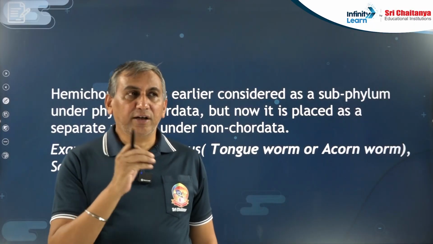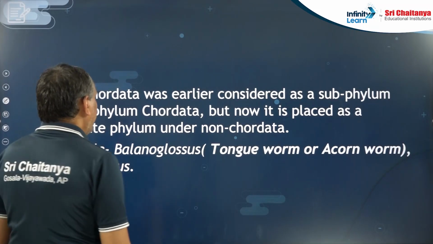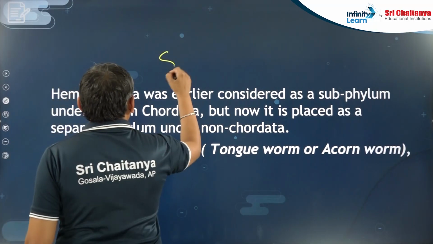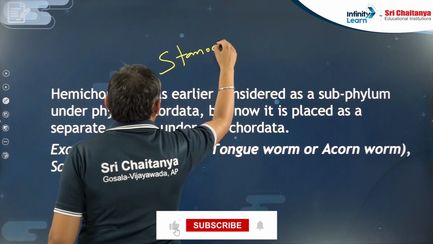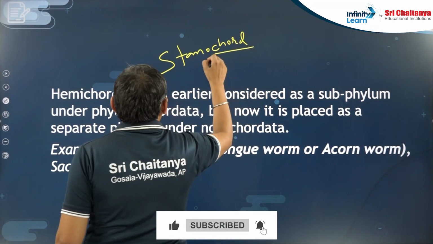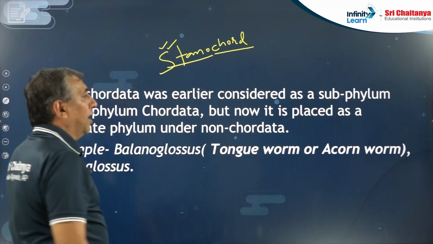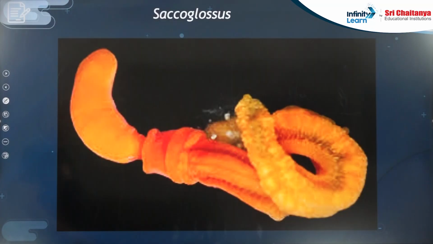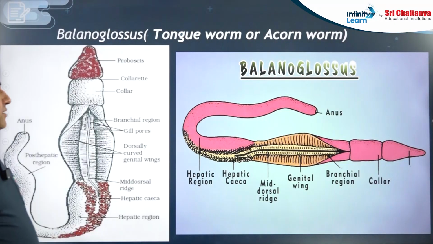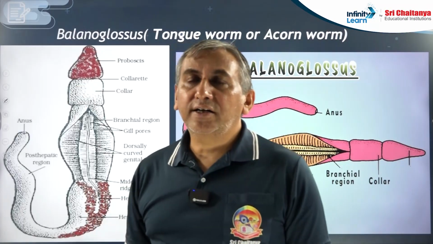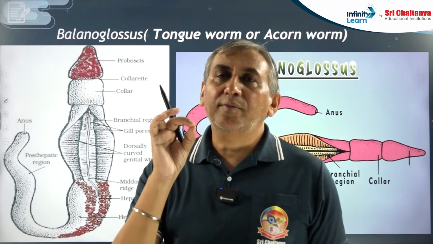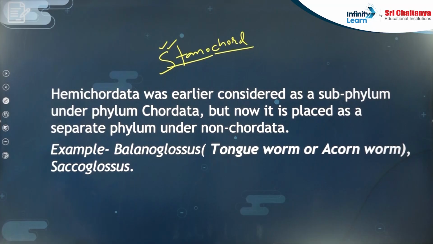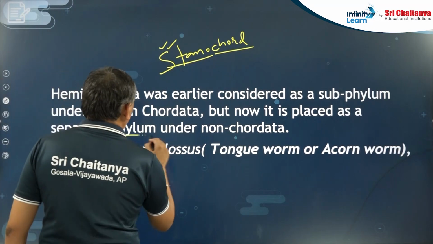Basically in Hemichordata, a structure is present known as the stomochord. What is the name of the structure? Stomochord. So they were thinking that it is the notochord. After recognizing that stomochord is different and notochord is different, they removed Hemichordata from the phylum Chordata, and now Hemichordata is placed as a separate phylum under non-chordata.